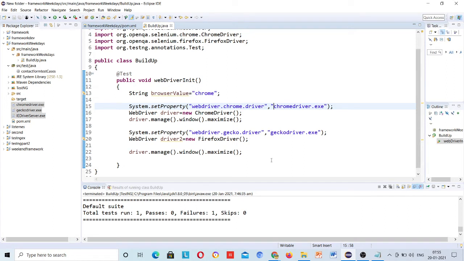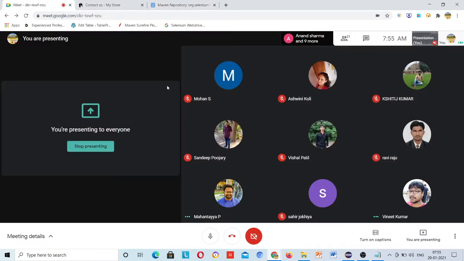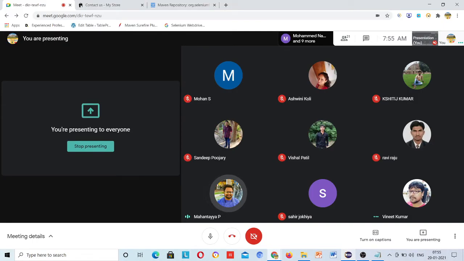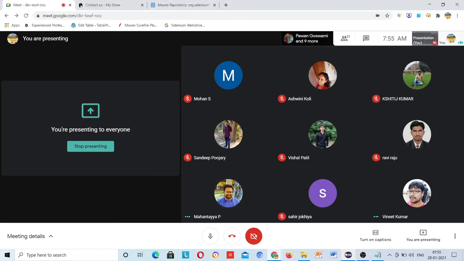Currently I am creating all the project, and in this project we don't write line number 15, system dot set property, but my project is running good. You have not written this and this is working? Okay, after this session you can show me the code. In Selenium 4.0, we have one command. If you run that command in the command prompt, then we need not write the system.set property. Yeah, that's a different thing.